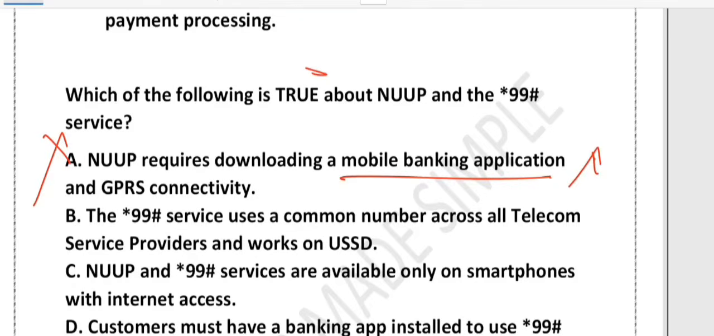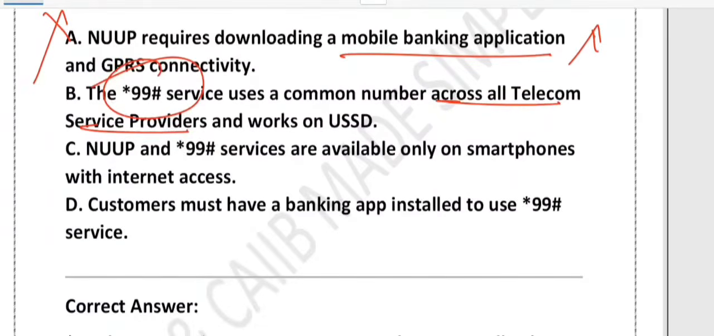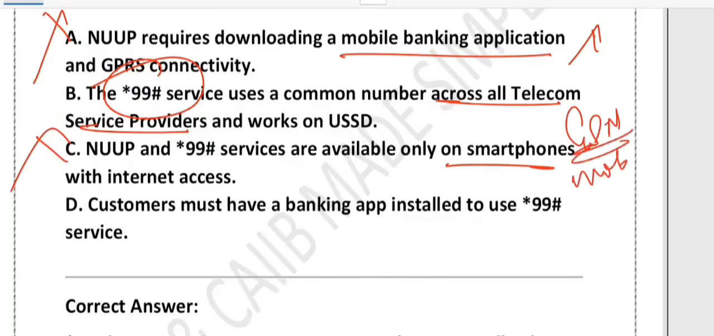What about B? B is correct, right? So *99# service is based on USSD technology, Unstructured Supplementary Service Data. Friends, it uses the same number *99# for all telecom operators. Whether it is any telecom service provider, it uses the same number *99#. It is simple and works even without internet. What about option C? It says NUUP and *99# are available only on a smartphone. Again wrong, because this system works on any GSM mobile phone.